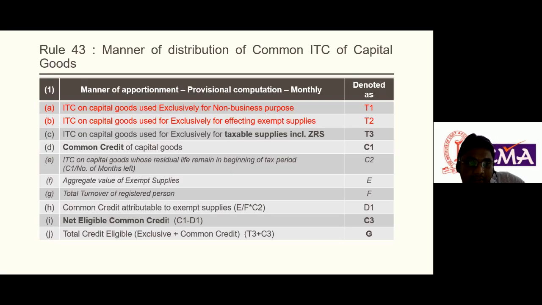So we divide the tax amount of capital goods by the number of months left. Then we are able to compute the common credit attributable to exempt supply for that month, which is D1. So net eligible credit would be C2 minus C1 minus D1, that is C3. Understood? This is all about rule 43.